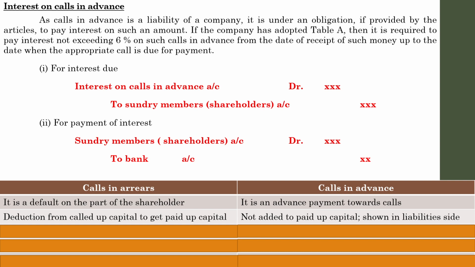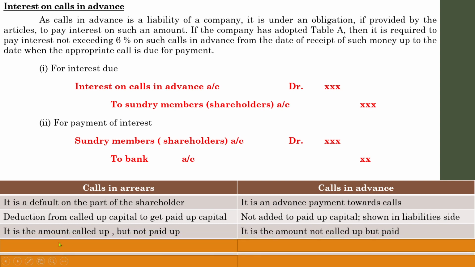because it is an advance amount received. Next one, calls in arrears is the amount called up but not paid up. Called up is the amount of capital for which the company has made necessary arrangements for intimating the shareholders to make the payment. So it is just a called up amount and not paid up, because it is not even paid. It is a default in payment. Only when the payment is made will it be known as paid up capital, and calls in arrears is a failure to make the payment. So it is not paid up capital. It is included in the called up capital.